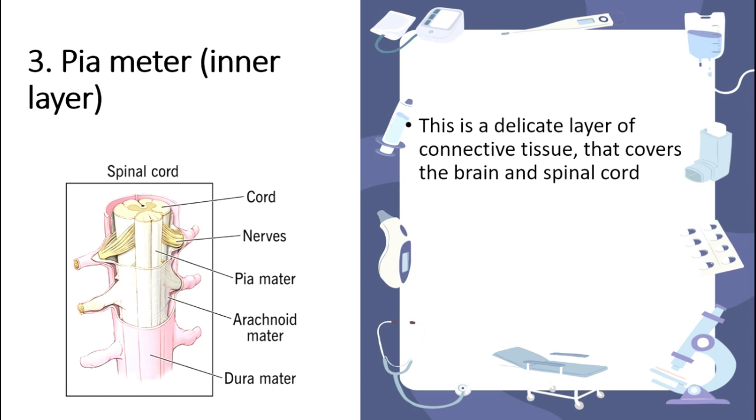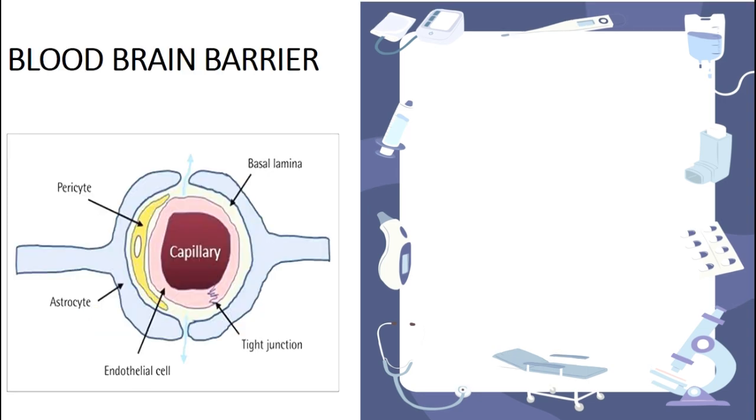So it is connected by very minute nerves and blood vessels. As the nerves are present there, you can understand that there should be blood vessels, right? So these blood vessels are connected to the blood brain barrier. That is our next topic. So the blood brain barrier: in this picture you can clearly see there is a capillary, right? This capillary is the main thing, that is the blood brain barrier. It is surrounded by tight junctions, right? That's what the blood brain barrier is.